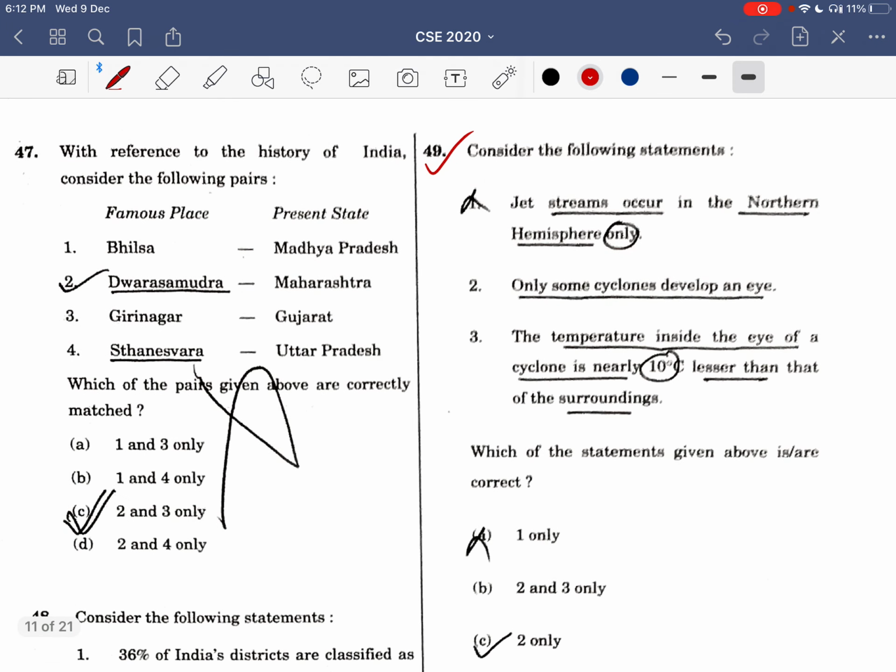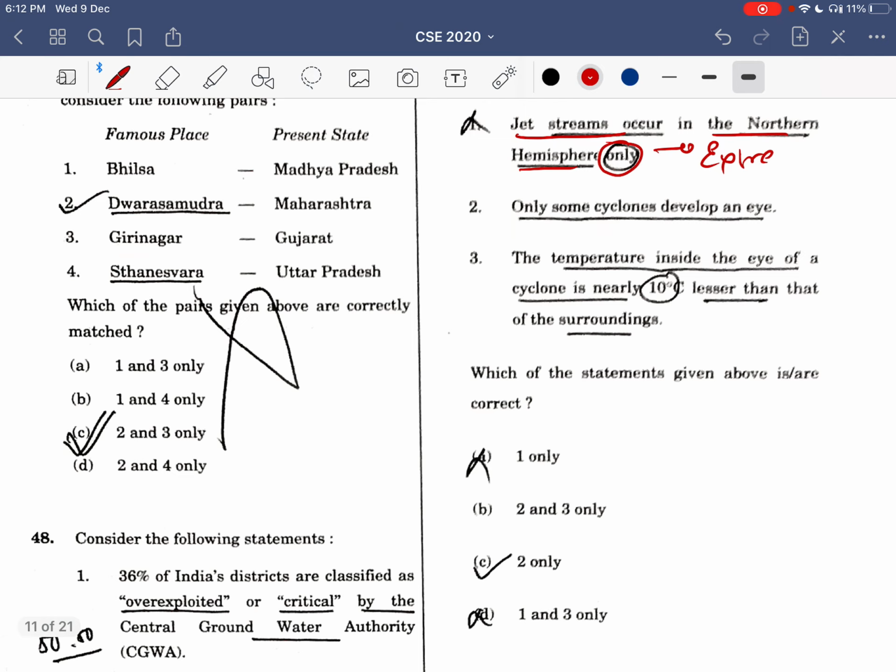Now, jet streams occur in the northern hemisphere only. This word is extreme, so it gets eliminated first. Then comes the temperature inside the eye of a cyclone is nearly 10 degrees Celsius less than that of the surroundings. This is not possible because the eye is a low pressure zone.